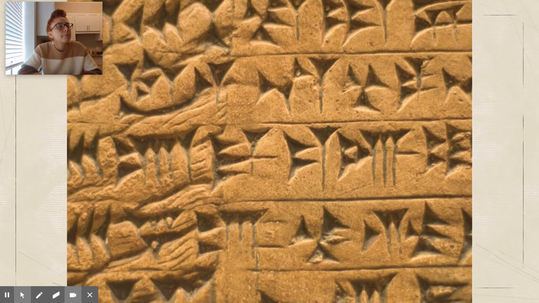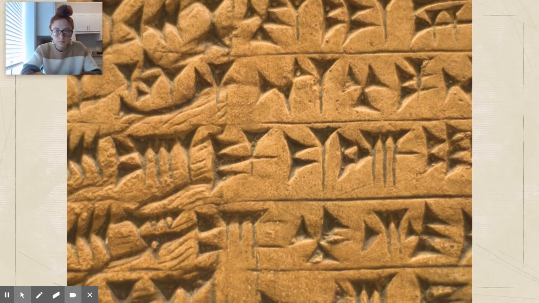What was it that they used? Tablets. Tablets, that's right. And they could have stone tablets or clay tablets or wood tablets. And they didn't use pencils or pens or crayons or markers. They carved wedge-shaped symbols, right, to represent their numbers and their letters.